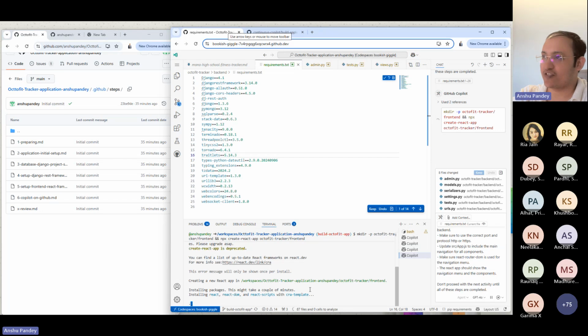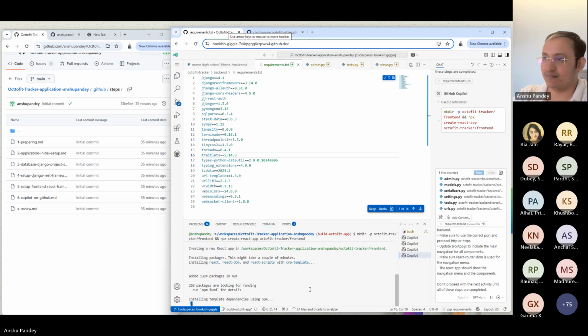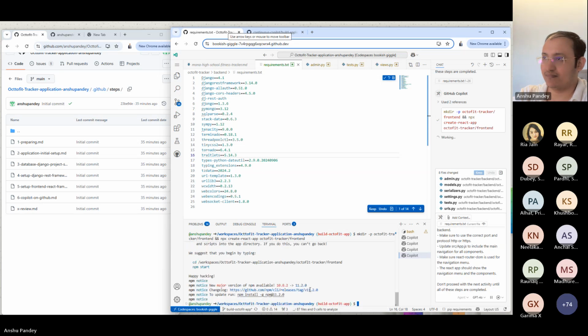Meanwhile, let's wait for this to get executed so that we can see the front end as well. Right, so done with that.